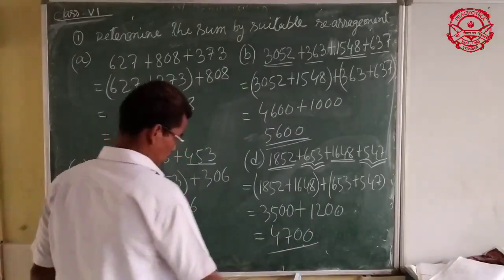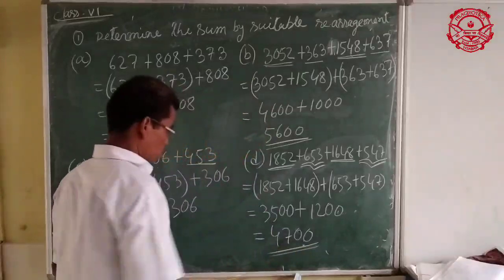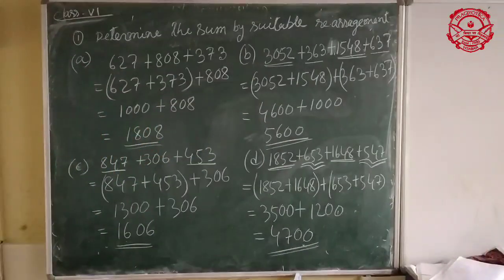So 4700. These are the examples of questions solved by suitable rearrangement. We do these sums using properties. This is called the grouping property.